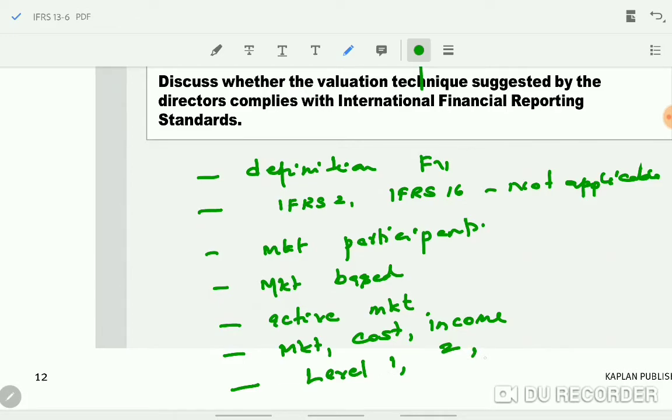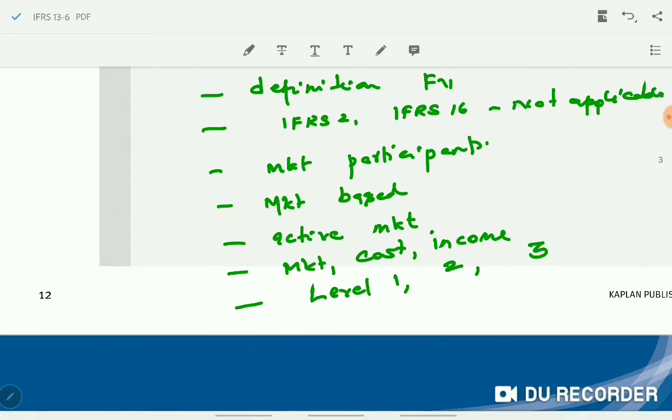If both level 1 and level 2 are not there, they should go for level 3. Level 3 is just forecast, so these are estimations. The entity should give low priority to level 3, and they have to minimize the use of level 3 information because these are unobservable. Level 1 and level 2 are considered the most reliable, and the entity should try to maximize the use of level 1 and level 2 inputs.